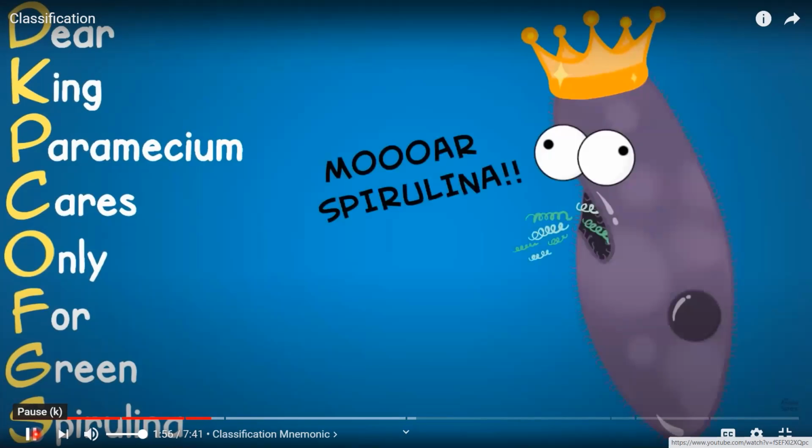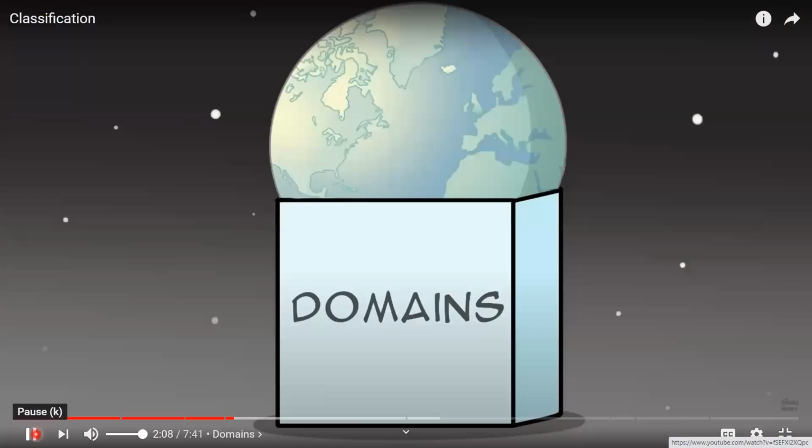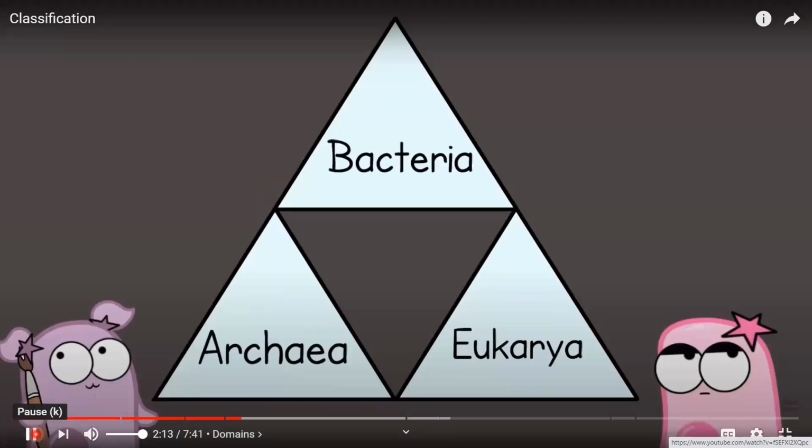But we sort of have a thing for protists, and we realize that might not be as memorable. So let's take a look at each group of this hierarchy, starting with one of the most inclusive groups, domains. It's so awesome that all of life will fit into them. So there are 3 domains: bacteria, archaea, and eukarya.